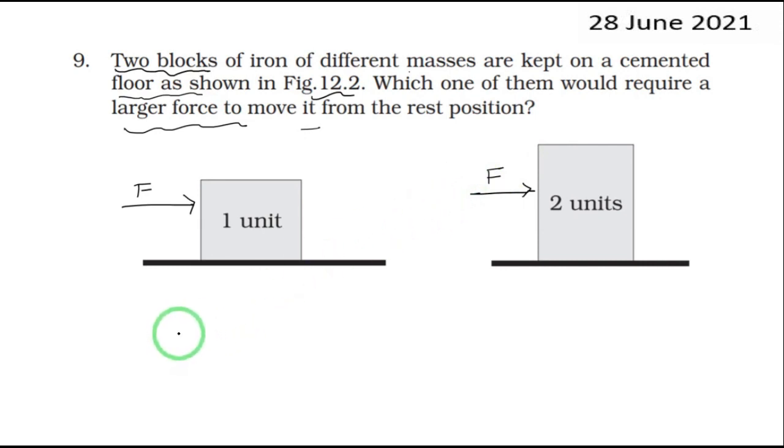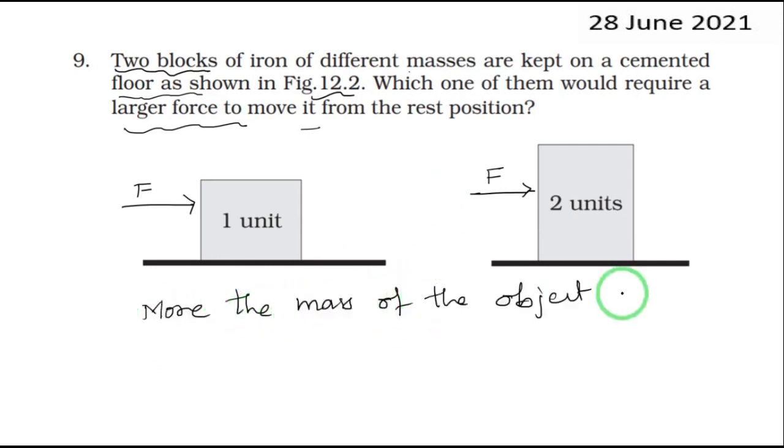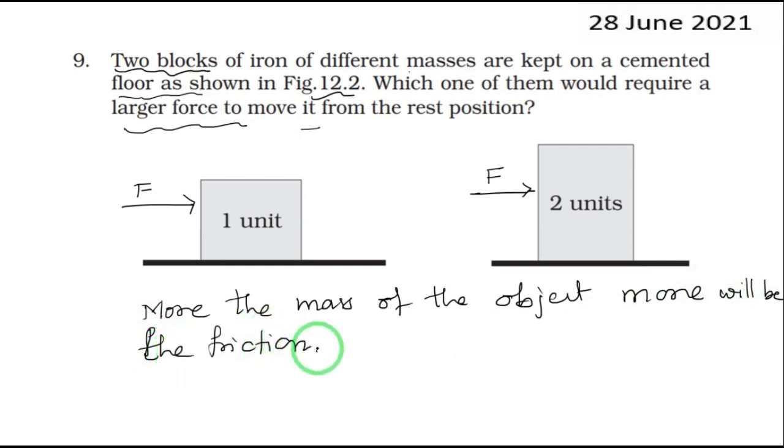It is simple: the more the mass of the object, the more will be the friction. And the more the friction, the more difficult it is to move, right? So in both the cases, how much mass does this have? 1 unit mass. And what do you mean by 1 unit?